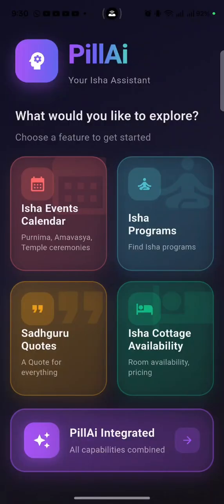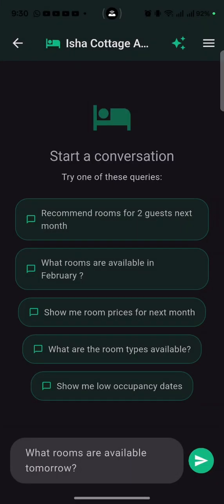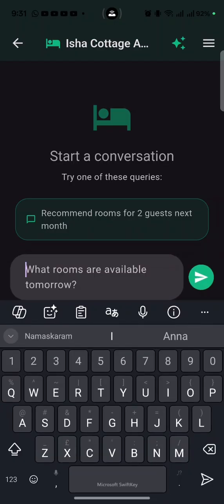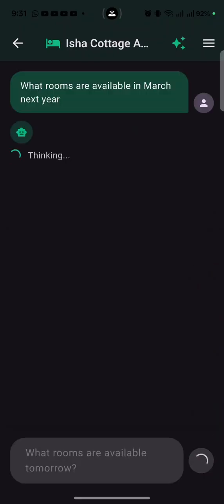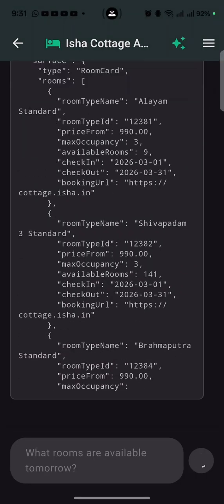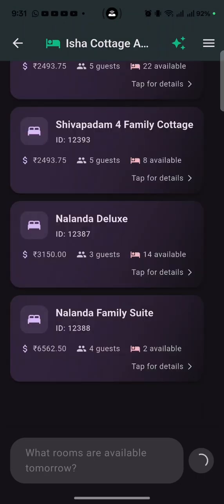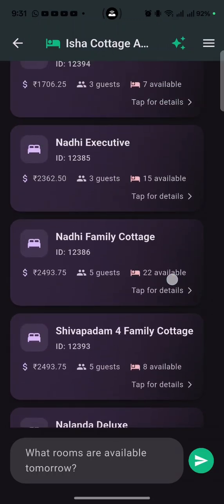We have the Isha cottage availability module where we can query room availability and prices. Here I can search for what rooms are available in March next year. Because in January and February, mostly because of Mahashivratri and Samyama and all, it lists the room types based on the dates that we have given.